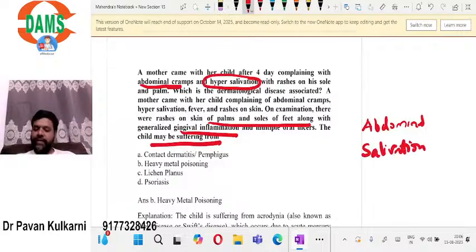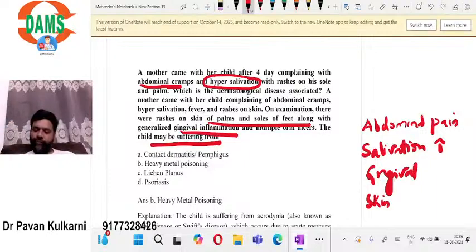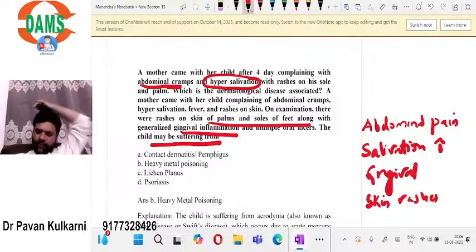Third, there is gingival inflammation, gingival involvement, and skin rashes. So typically, such features are suggestive of heavy metal poisoning.